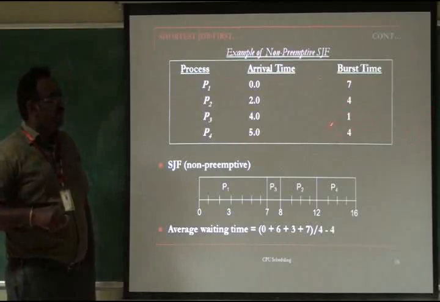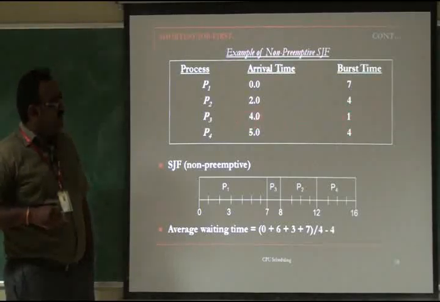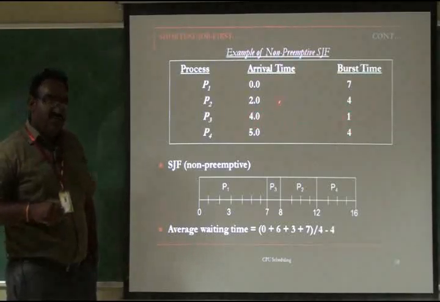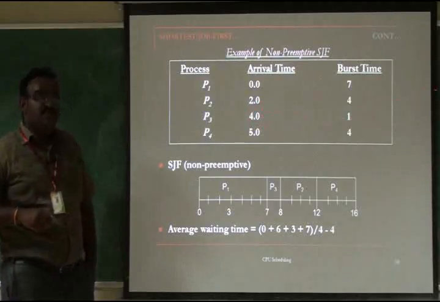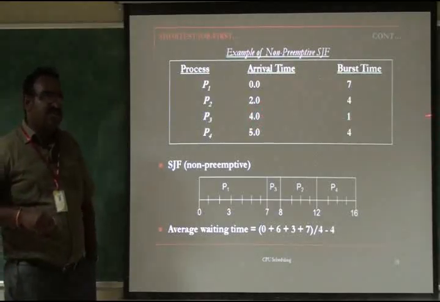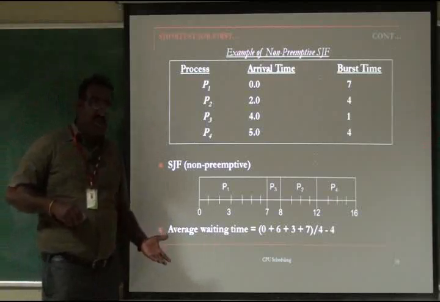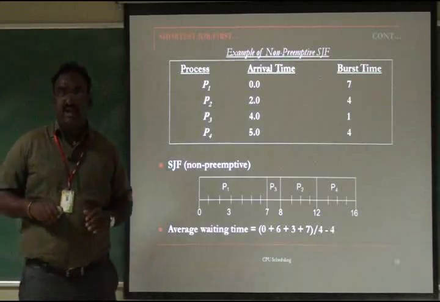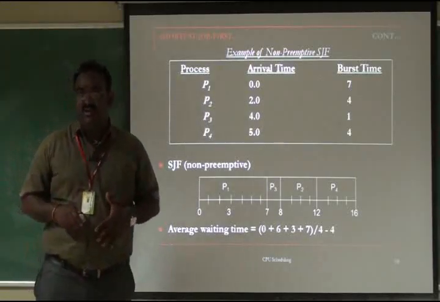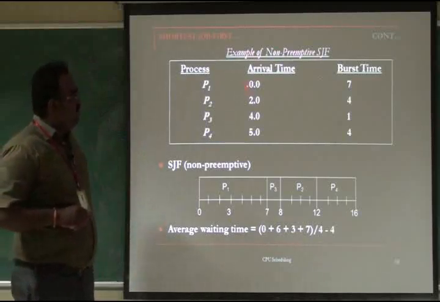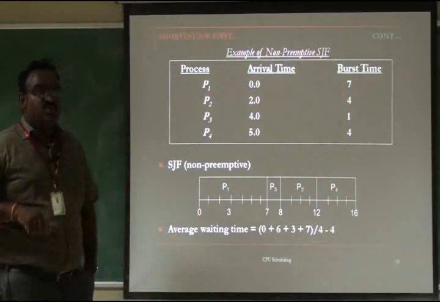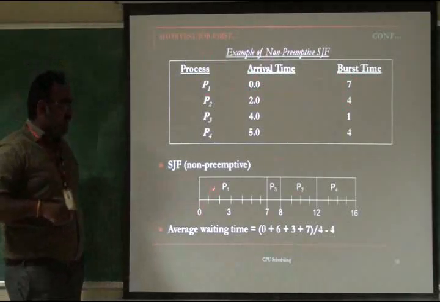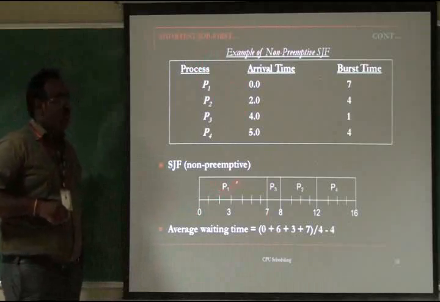Now P3 has the shortest job, 1 millisecond, but the arrival time of P3 is 4 milliseconds. Only at the 4th millisecond does P3 come to the ready queue. So at 0, 1, 2, 3 milliseconds no other process would get the CPU, and the CPU would be idle. The OS never wants the CPU to be idle; it should maximize CPU utilization. That's why at time 0, the only process in the ready queue, with a burst time of 7, is P1. So in non-preemptive SJF, P1 is immediately allocated to the CPU.